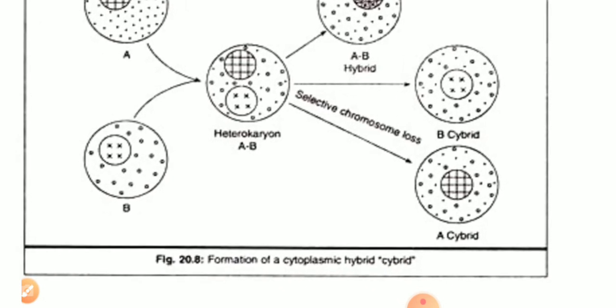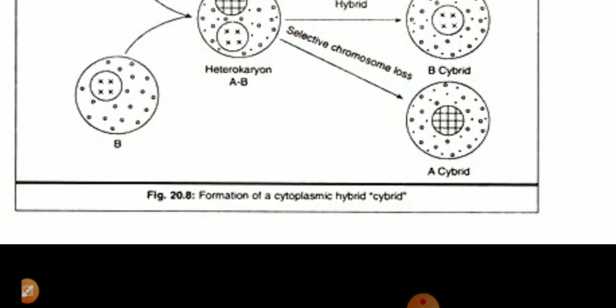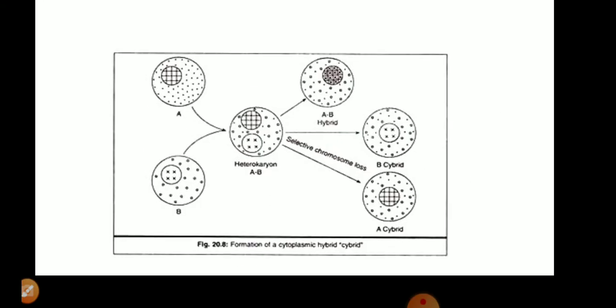After the fusion, what we found is a heterokaryon. Why is it a heterokaryon? Because these cells have the nuclear genomes of two distinct species, and later on these cells have two distinct varieties of traits.